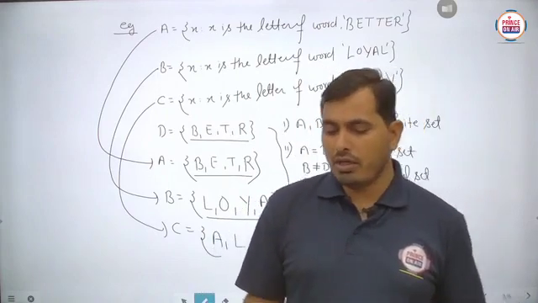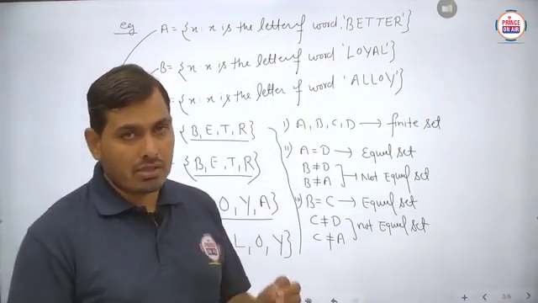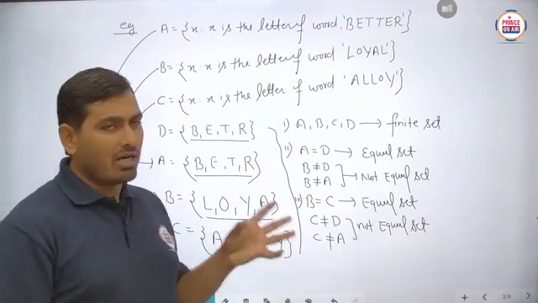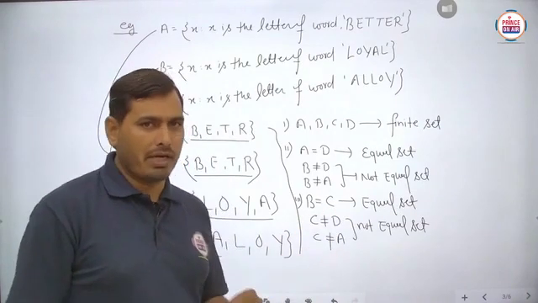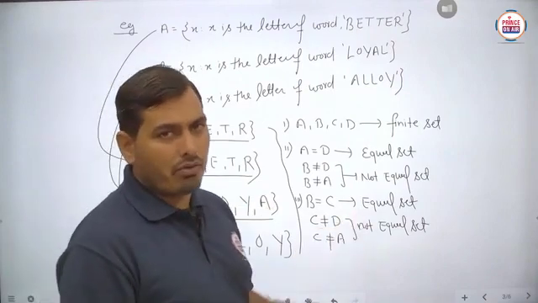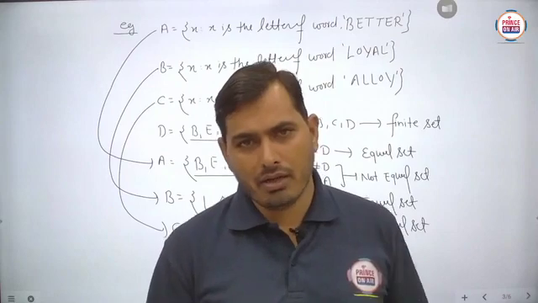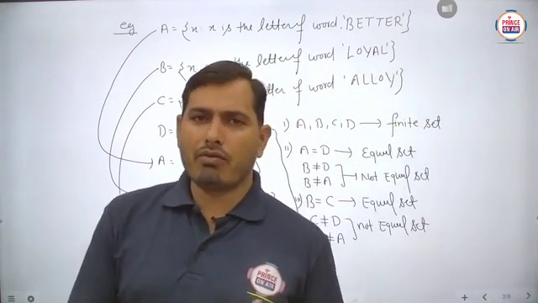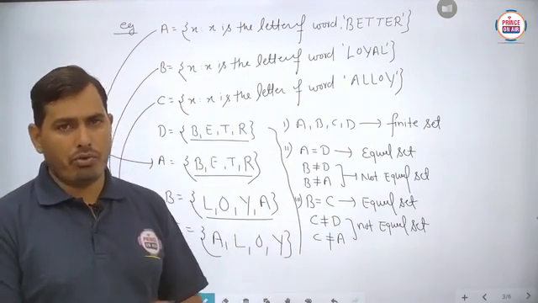So basically students, in this particular video we discussed the introduction part of exercise 1.2, where we discussed some basic definitions and examples related to the types of sets: first of all the empty set, after that the finite set, infinite set and equal sets. Is it clear? So these are some standard types of sets we have to keep in mind. Then after that we will do the various questions from exercise 1.2. Is it clear?